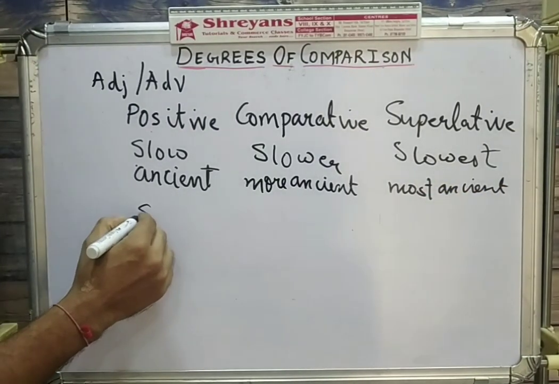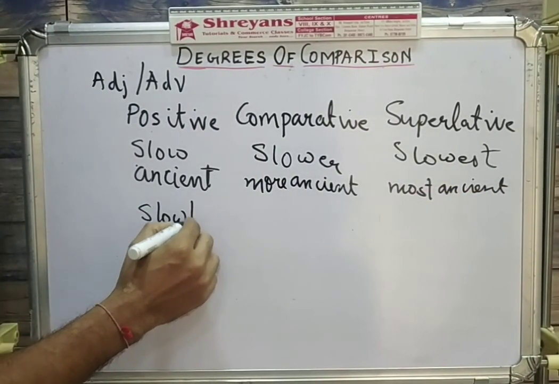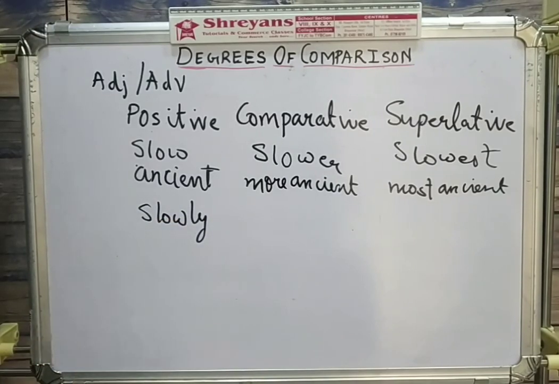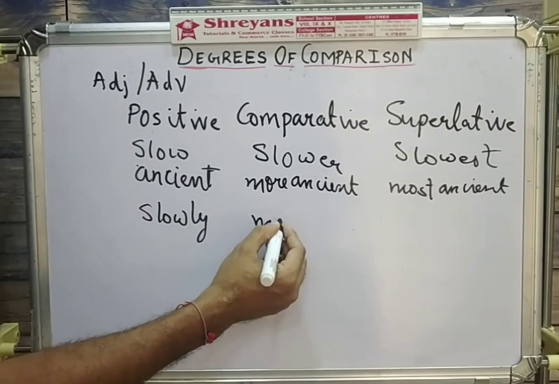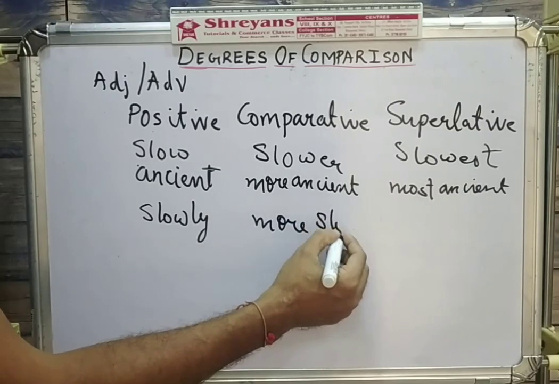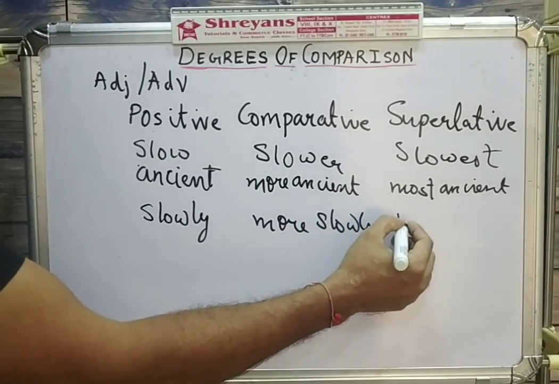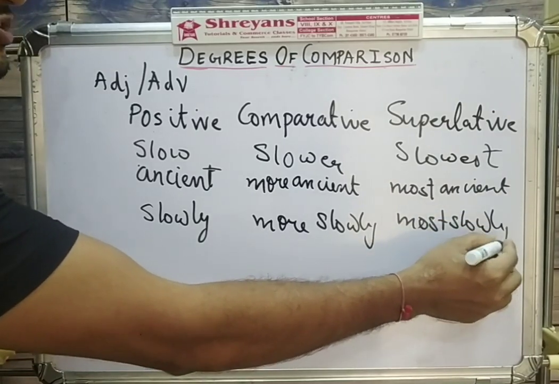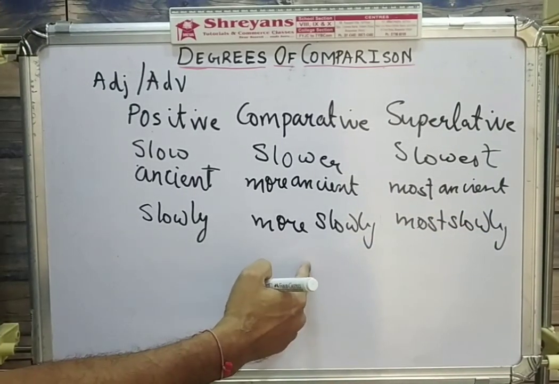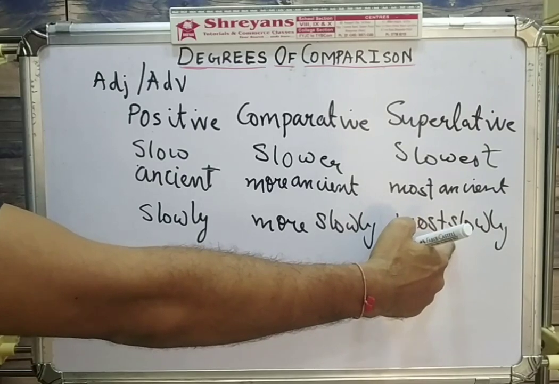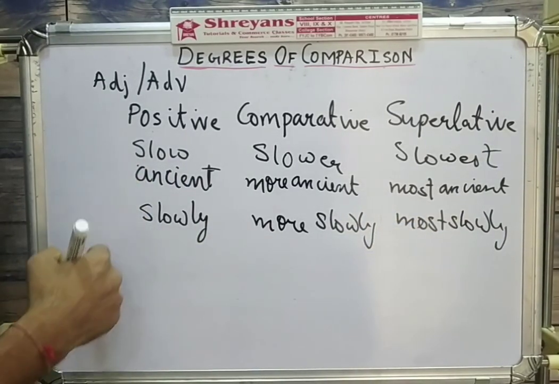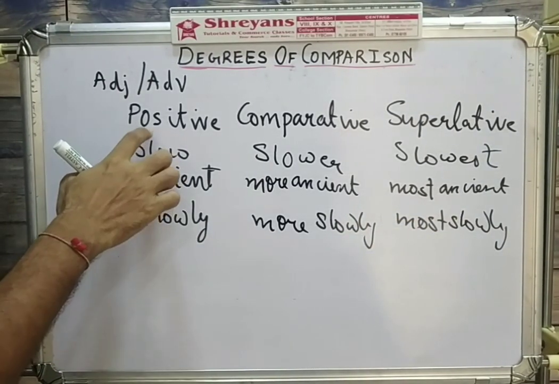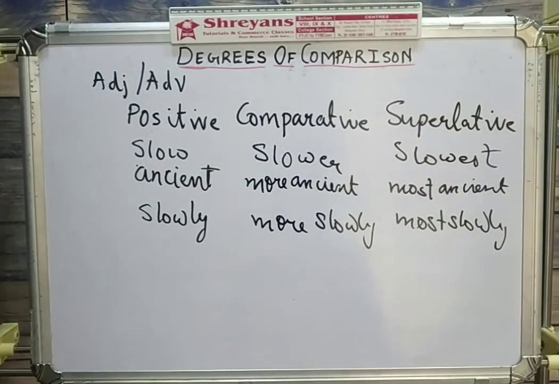Similarly, I can take examples of adverbs. Slowly, more slowly, most slowly. Similarly, beautifully, more beautifully, most beautifully. So every adjective, every adverb can be written in three different forms: positive, comparative, and superlative.